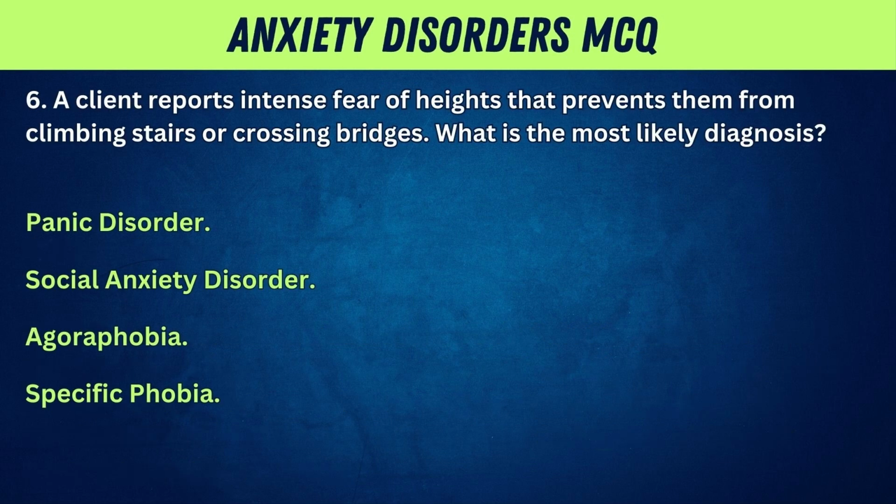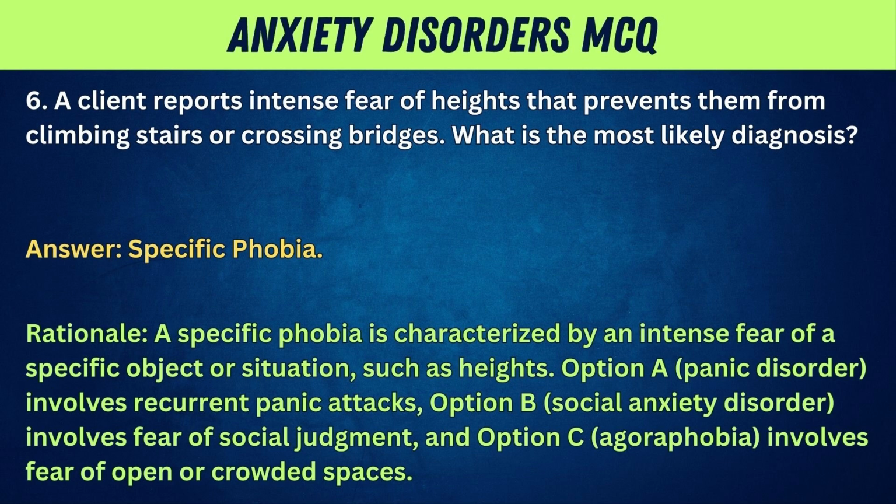6. A client reports intense fear of heights that prevents them from climbing stairs or crossing bridges. What is the most likely diagnosis? Panic disorder, social anxiety disorder, agoraphobia, specific phobia. Answer: specific phobia. Rationale: a specific phobia is characterized by an intense fear of a specific object or situation, such as heights. Option A, panic disorder, involves recurrent panic attacks. Option B, social anxiety disorder, involves fear of social judgment, and option C, agoraphobia, involves fear of open or crowded spaces.